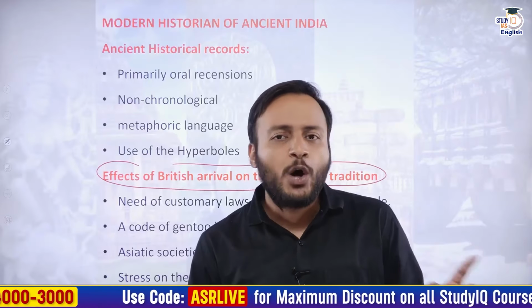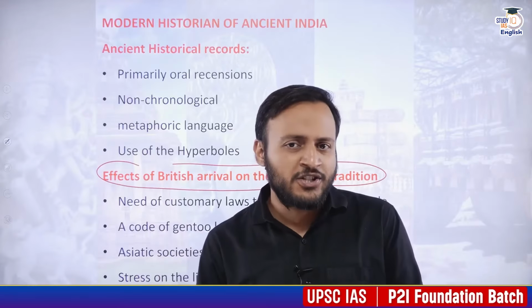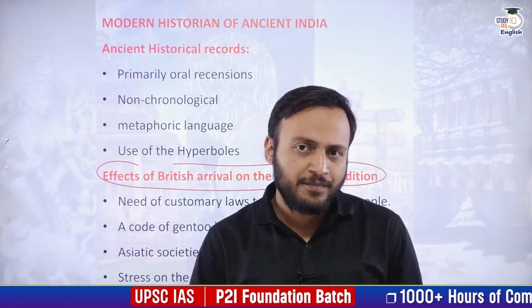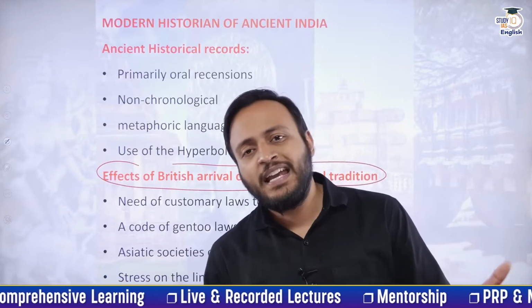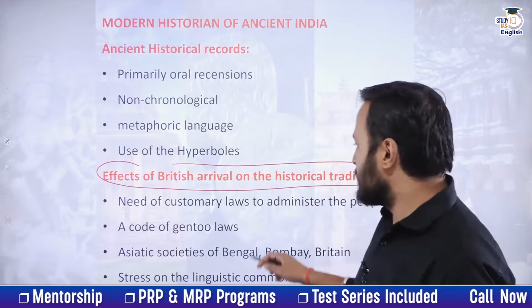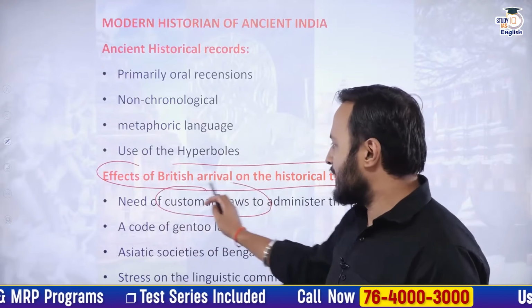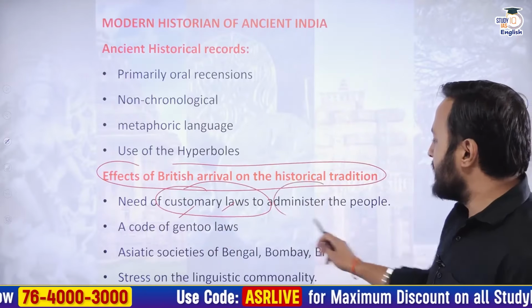Even though the British were not careful about sentimental damage to Indians, they wanted to create an impression that they are here for the welfare of the local people. At least in the initial days. So that is why they wanted to learn Indian traditions and history, so that they could impact the local people in the administration. This is why they tried to learn the customary laws, the traditional laws of Hinduism and Islam both, to administer the local people.